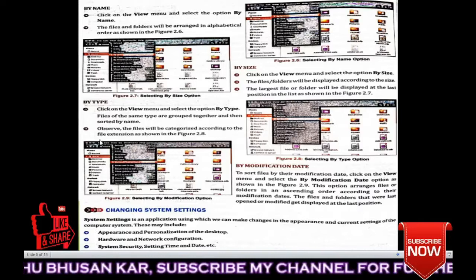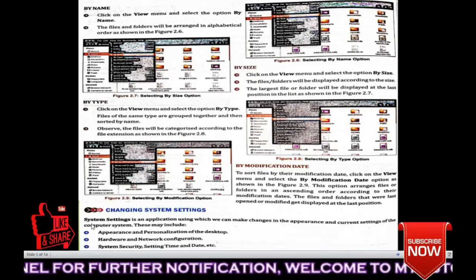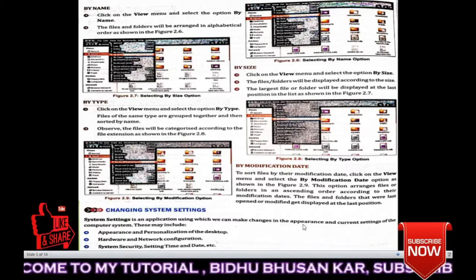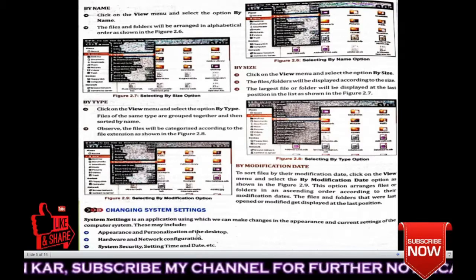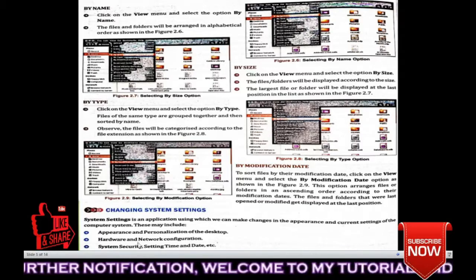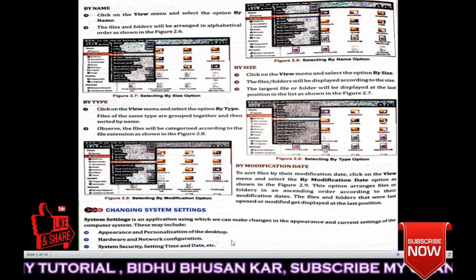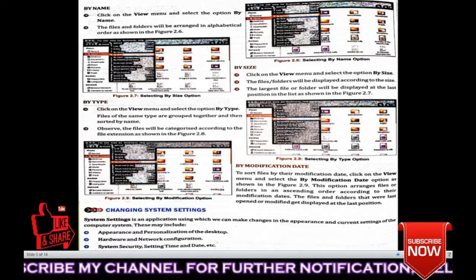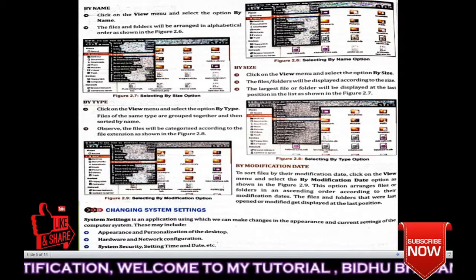Next, changing system settings. System Settings is an application using which we can make changes in the appearance and current settings of the computer system. These may include appearance and personalization of the desktop, hardware and network configuration, system security settings, time and date. So if you go through all these settings, you can change your Ubuntu system.